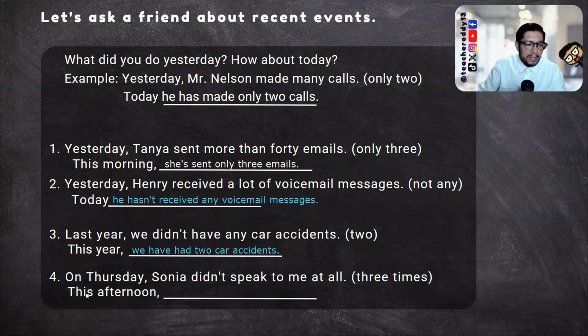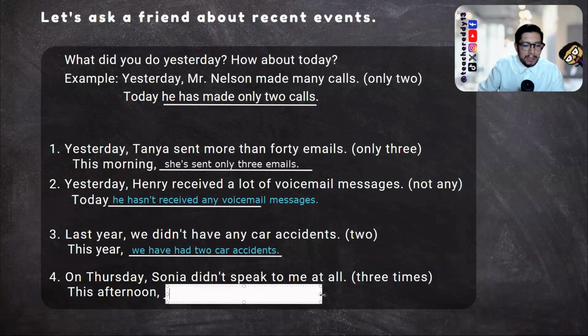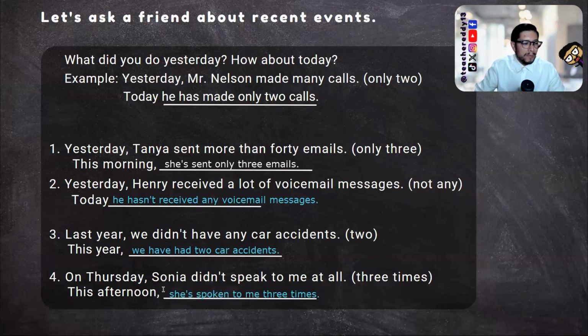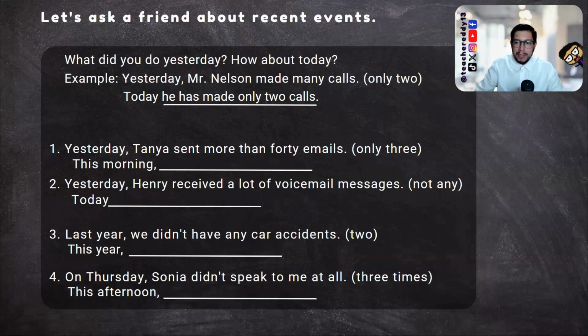On Thursday, Sonia didn't speak to me at all. And in parentheses, I have 3 times. This afternoon, she's spoken to me 3 times. Very good. Tell me if you have any doubts or questions in the comments, or if something is not very clear. Let's continue practicing. Let's go to another activity that I have over here.